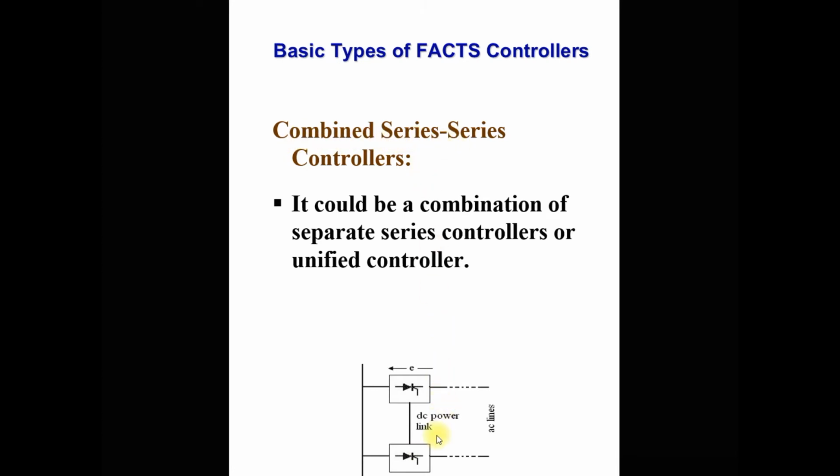Generally, this type of combination is used in parallel transmission lines. It could be a combination of separate series controllers. If the series controllers are combined, then it is called a unified controller, or sometimes these controllers are used separately as series controllers.